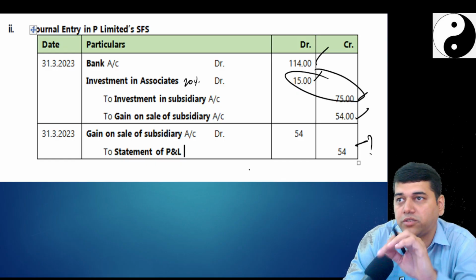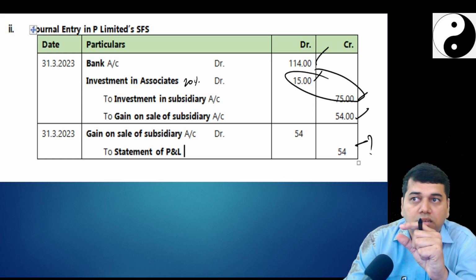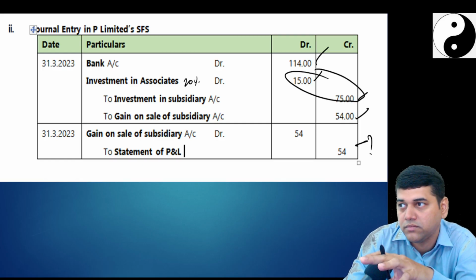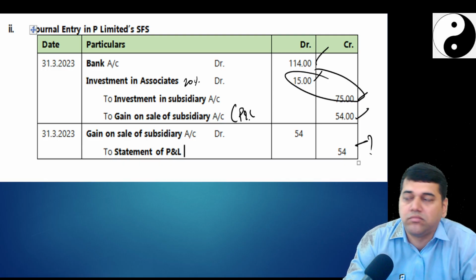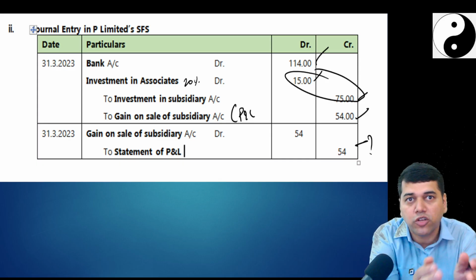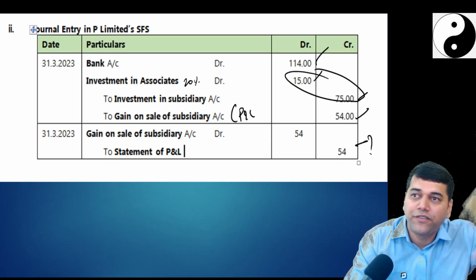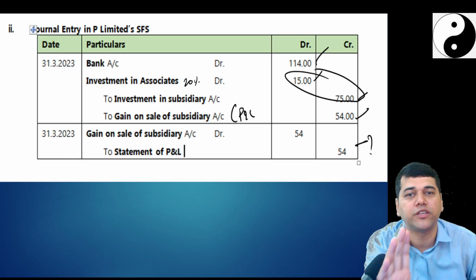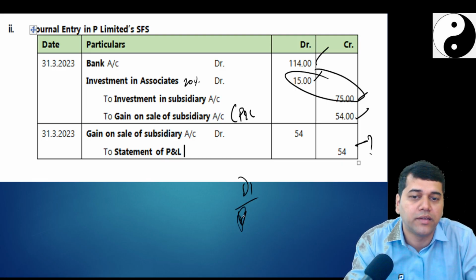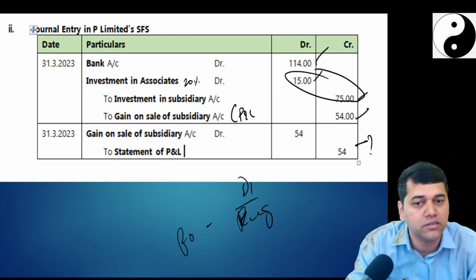See, again remember students, a learning for us, my guess also: when a journal entry is the predominant thing in the question, don't write in brackets P and L. It's the same in AFM also, I tell you: when a question is predominantly based on one equation, explain the equation. For example, value of the share, dividend discount model: you say P0 is equal to D1 divided by KE minus G. Do you need to explain what is D1, what is KE?